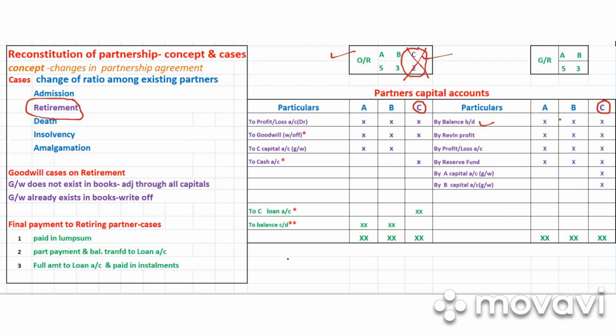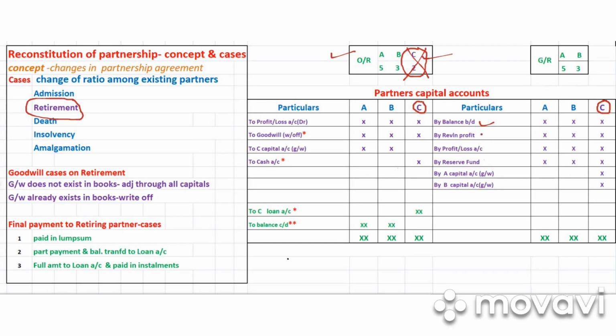Usually we prepare all the partners' capital accounts at the end of the accounting period. So here also we prepare all the partners' capital accounts in columnar form. A, B, C, all three partners are there. C is the retiring partner. So all three partners will be getting the opening balance. You can see it here as balance brought down. The amount is written in the amounts column.